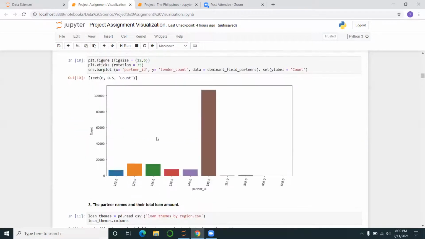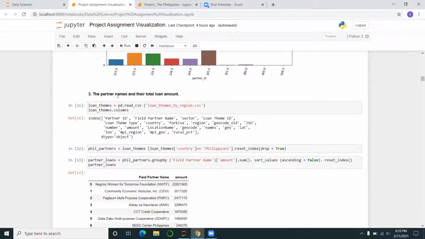And then after that, I drew this bar plot from Seaborn. Then the third question was the partner names and their total loan amount. So yeah, I brought the partners together.